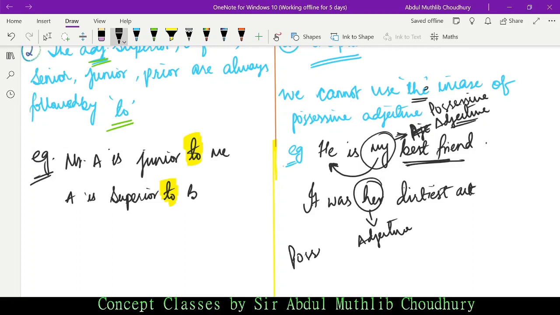It is a possessive adjective, as it is giving more information about her with context to the dirtiest act. So we know that "her" is a possessive adjective and we cannot use the article "the". We cannot say "it was the her dirtiest act", isn't it? It doesn't make any sense, and moreover it is against the rule of grammar.